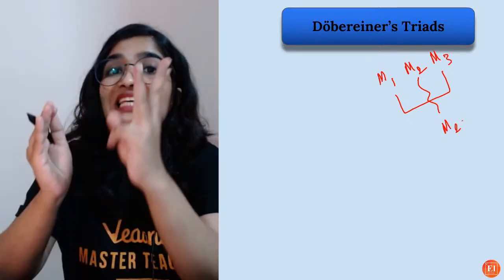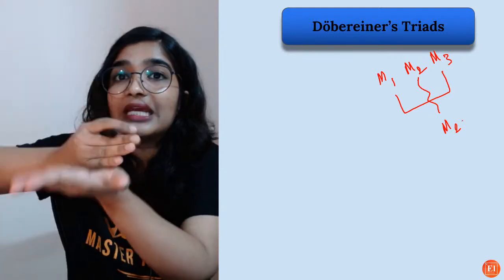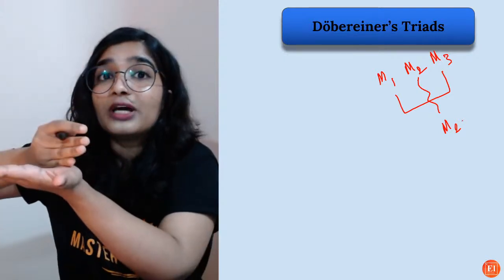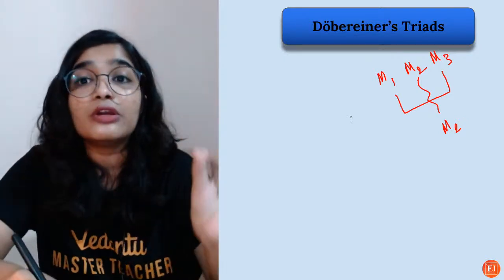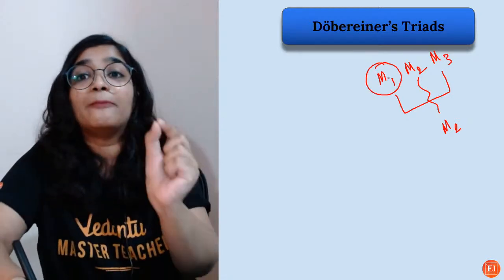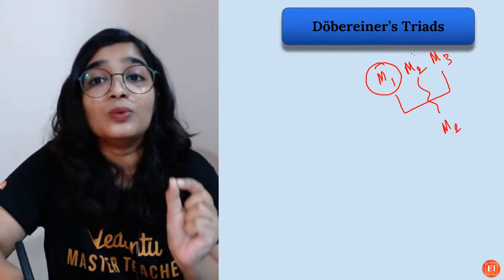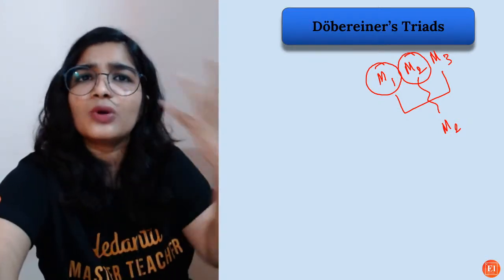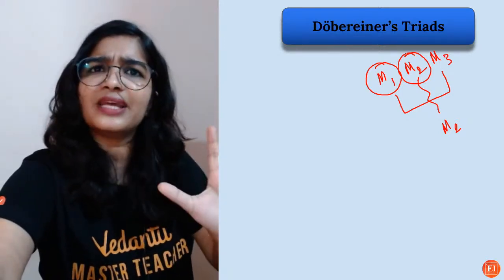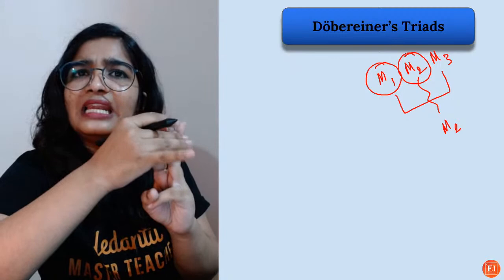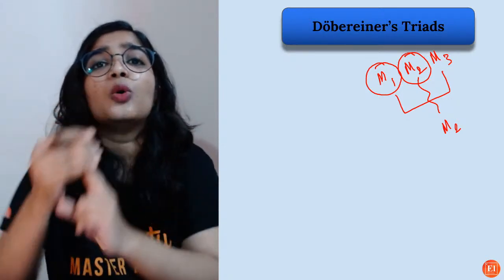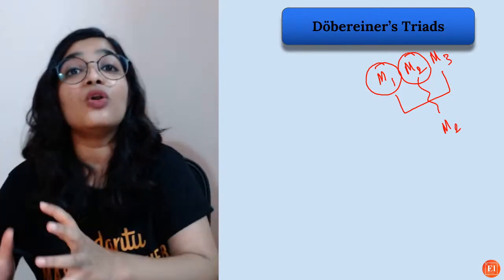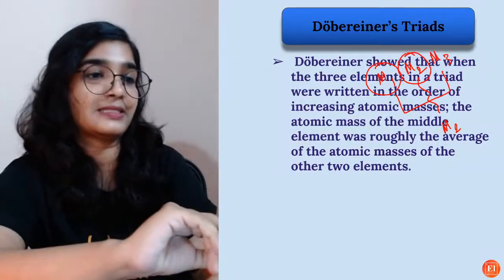If you arrange these 3 elements in the triad according to their increasing atomic mass, the arrangement is very important. If you take the average of the atomic masses of M1 and M3, you will end up getting the atomic mass of M2. So this was what he said: I am arranging the elements in such a way that the average atomic mass of the first and third element will give me the atomic mass of the second element, and it was followed by very few elements.